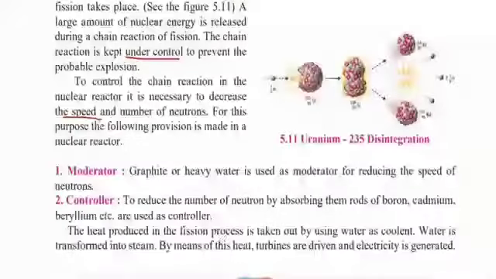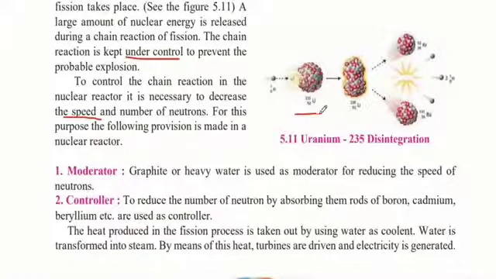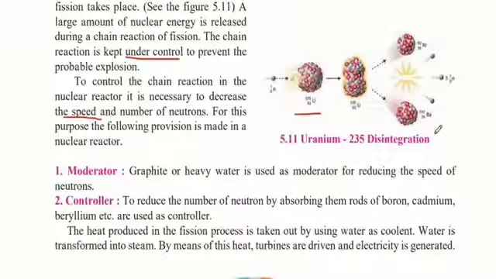We will study the provision, but before that, let us see this example of a chain reaction. This is one neutron being bombarded into one isotope of uranium. This uranium breaks down to two separate elements, krypton and barium, and these can further be broken down to several other elements. Now let us see the provision made in a nuclear reactor.